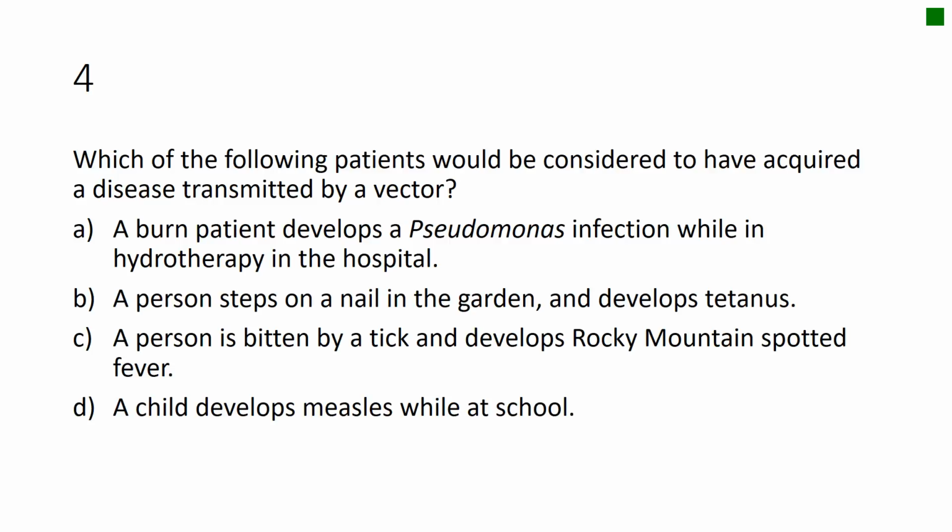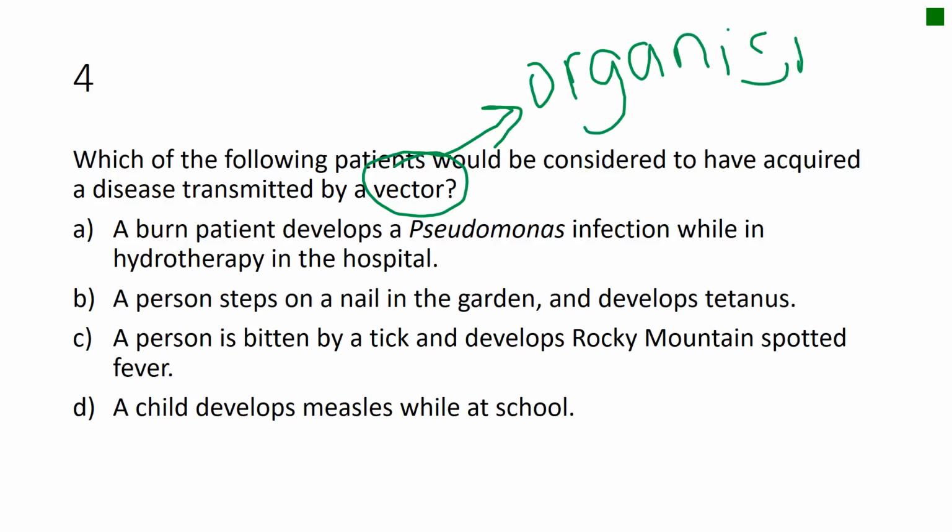Number 4, which of the following patients would be considered to have acquired a disease transmitted by a vector? For this question, you have to know what a vector is. A vector is an organism, and an organism is something that's living that transmits diseases but does not get sick from the disease.